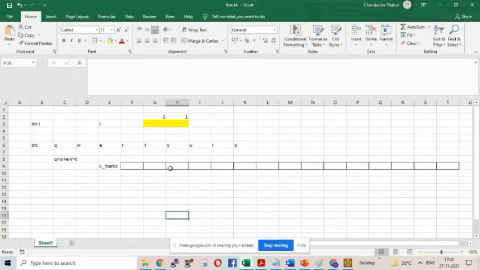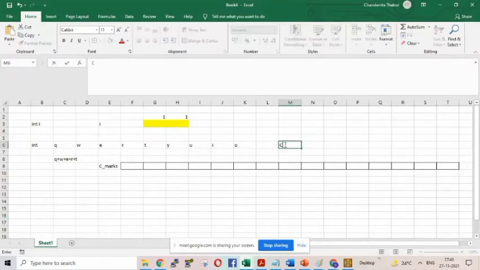So that is the solution: I will take one variable, marks, and in that only I will be assigning 120 marks.